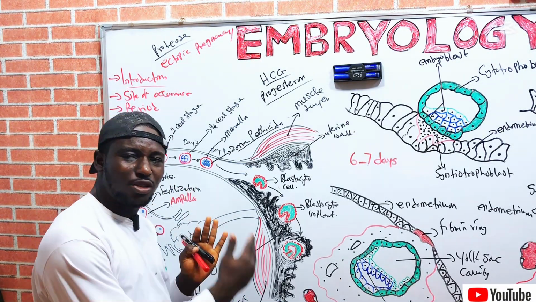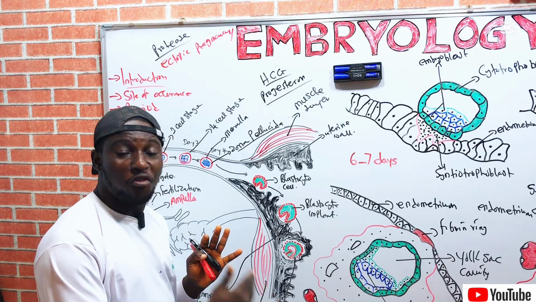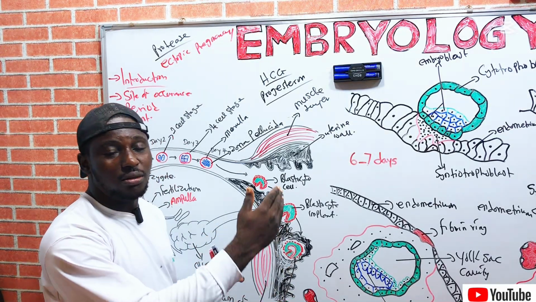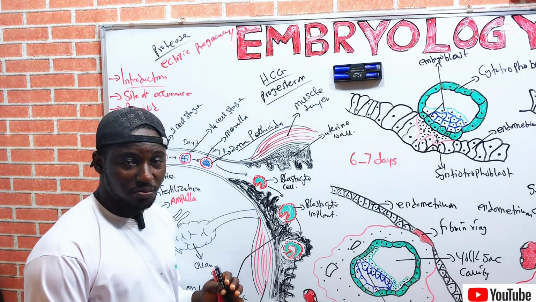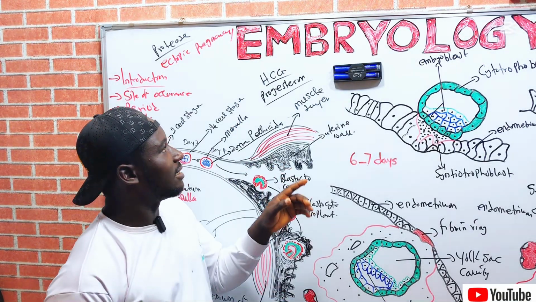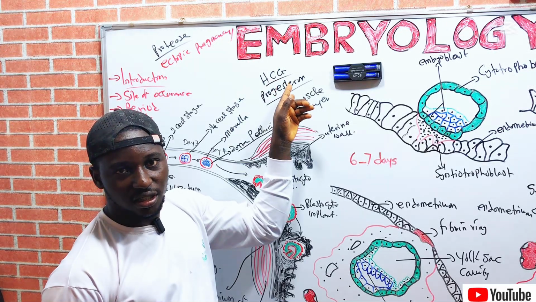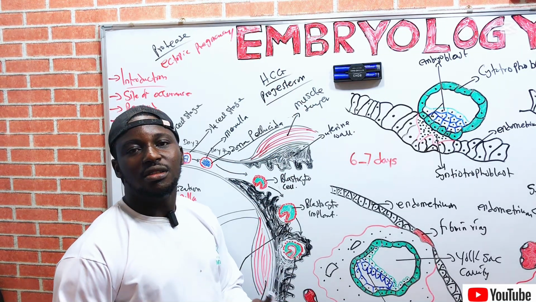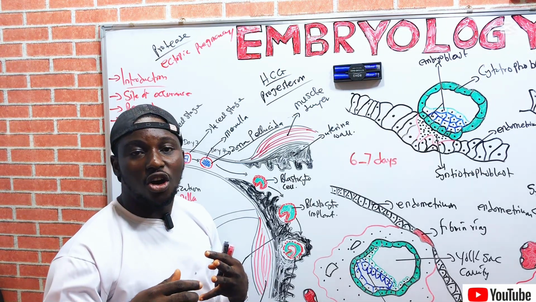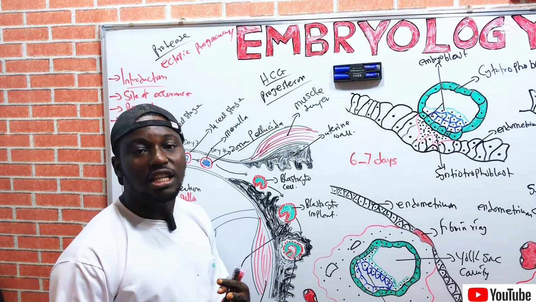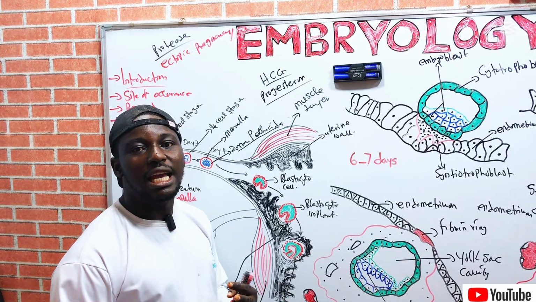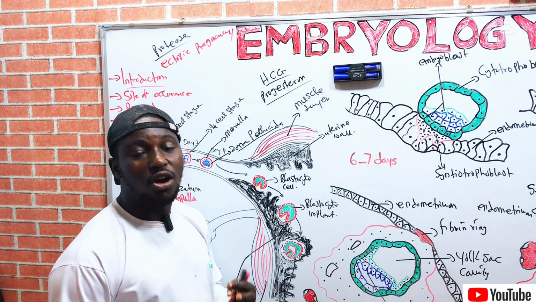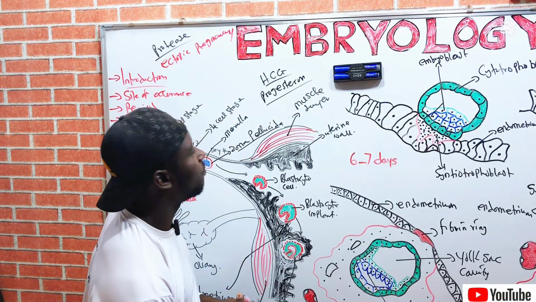So from the first week to the second week of pregnancy or gestation, HCG is usually found in the blood, particularly from the second week of gestation, because the trophoblast has to secrete what? The HCG. So HCG is one of the cardinal occurrences in the blood which makes the early pregnancy test become positive in women. So that is how it occurs.